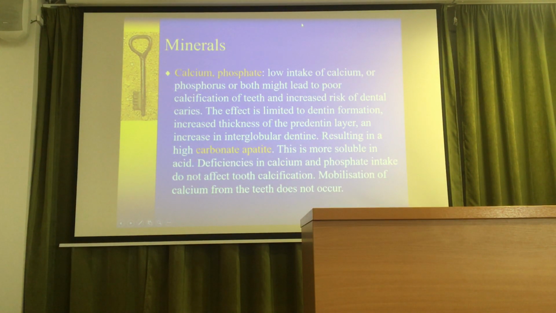Also, we have to talk about the minerals, the calcium and phosphate, the calcification. In case of the calcification of the teeth, it's very important, and also in the bone. Low intake of calcium or phosphorus or both might lead to poor calcification of teeth and increased risk of dental caries. The effect is limited to dentin formation, increased thickness of the predentin layer, and increased interglobular dentin, resulting in high carbonate apatite, which is not good. This is more soluble in acid, so it's not so resistant as the fluorapatite and the hydroxylapatite. The carbonate apatite is not good.